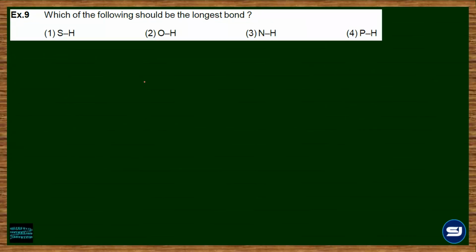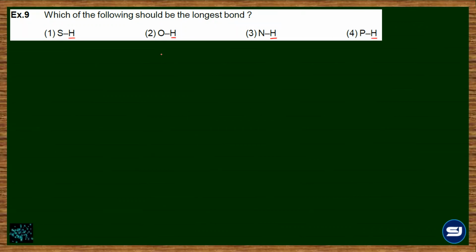Next, which of the following should be the longest bond? अब yesterday session में ही मैंने bond length के बारे में बात किया था. If you observe in the options, hydrogen is common.